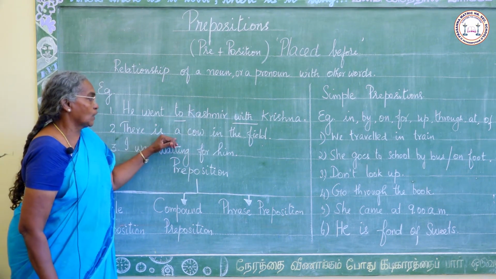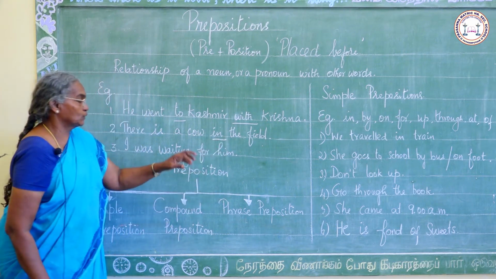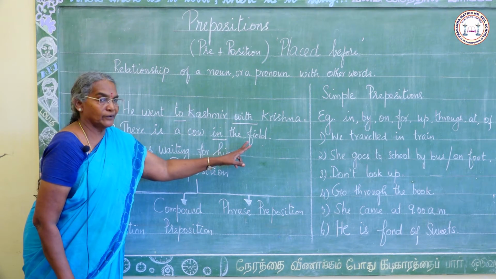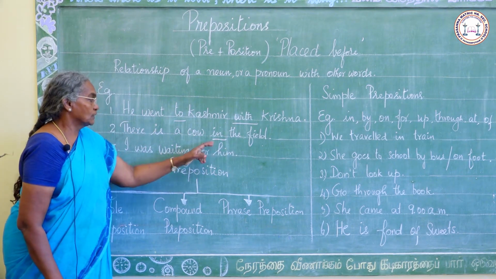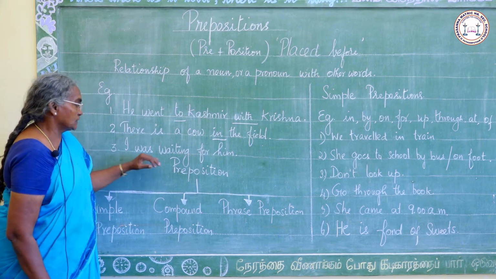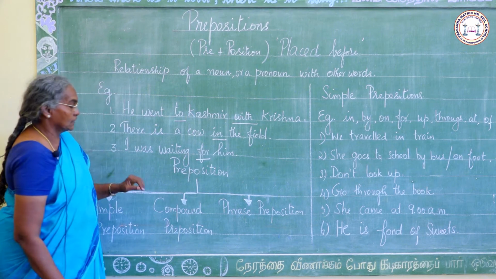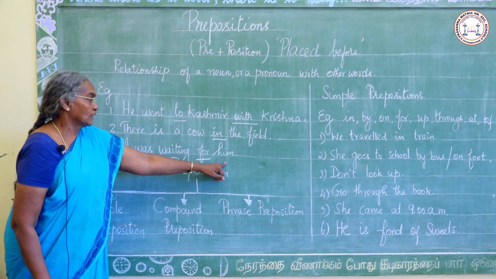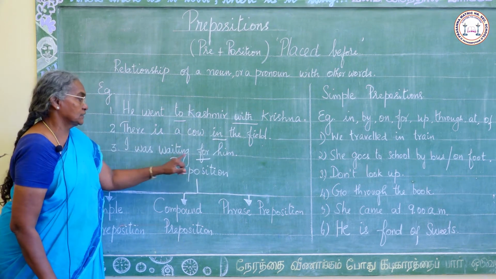There is a cow in the field. It also shows the relationship of this noun with other words in the sentence. So this is a preposition. I was waiting for him. For is the preposition. Here it's a pronoun, and it shows the relationship of a pronoun with other words in the sentence.